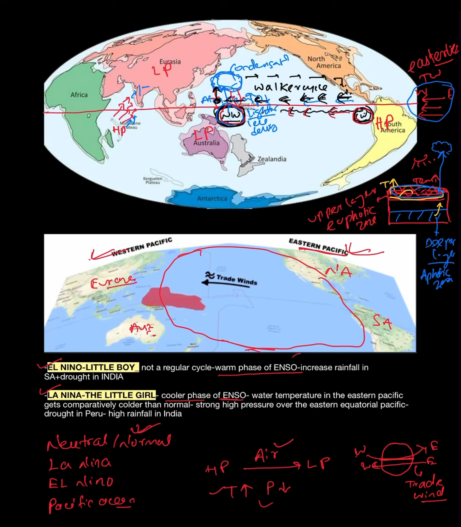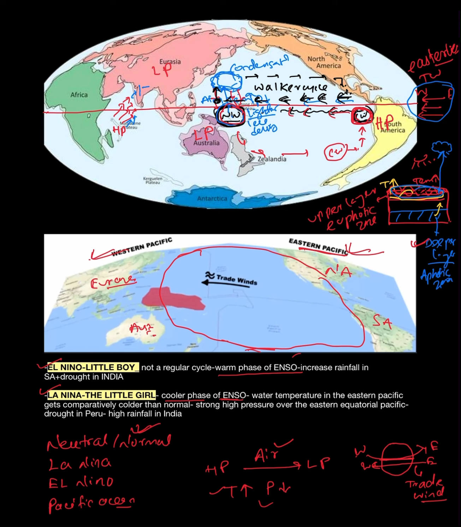So warm water is collected here. In order to fill this void from the deeper layer, the cold water, as you know, is present in the deeper layer. So the cold water present in the deeper layer will fill the void created over the surface region. So this will be like this. Okay, this is inside the water body, and a Walker cycle will occur just above the water body, that is in the atmosphere.